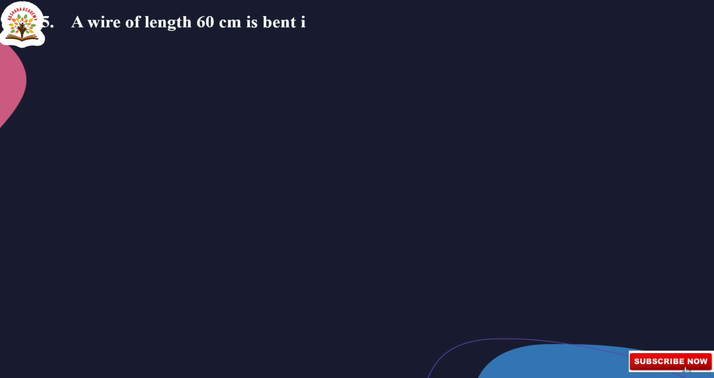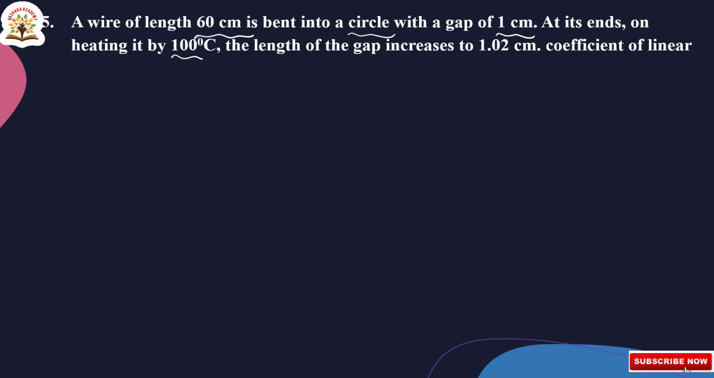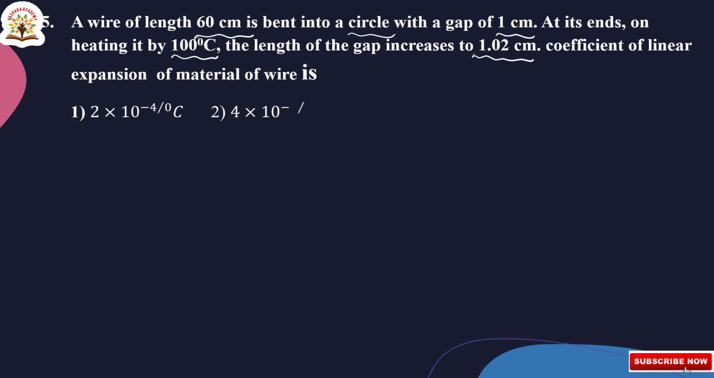A wire of length 60 centimeters is bent into a circle with a gap of 1 centimeter at its ends. On heating it by 100 degrees centigrade, the length of the gap increases to 1.02 centimeters. The coefficient of linear expansion of the metal of the wire is. Here in this question, the given length of a wire is 60 centimeters, bent into a circle with a gap of 1 centimeter. After heating, it increases to 1.02 centimeters. We have to calculate the coefficient of linear expansion of the metal of the wire.